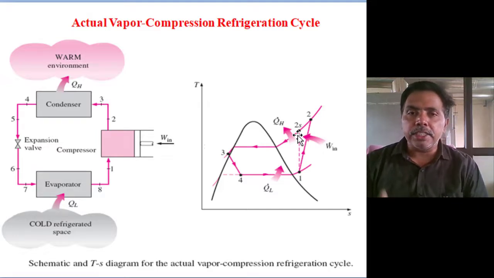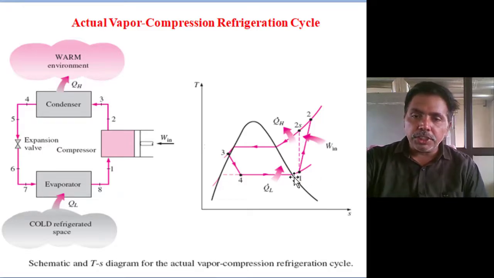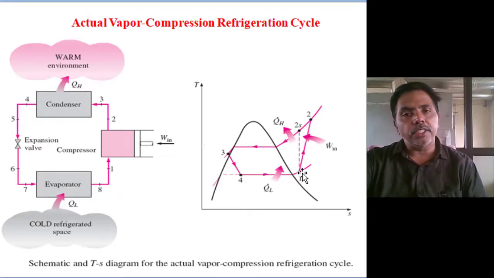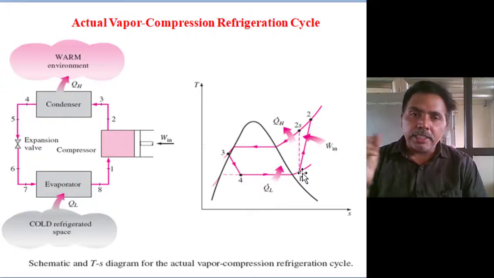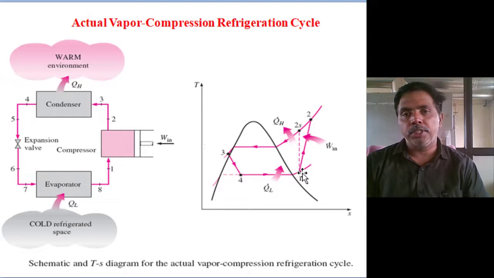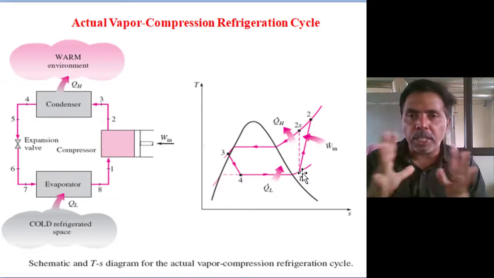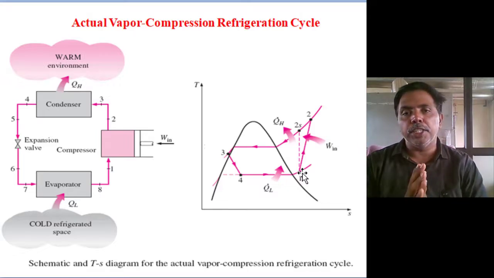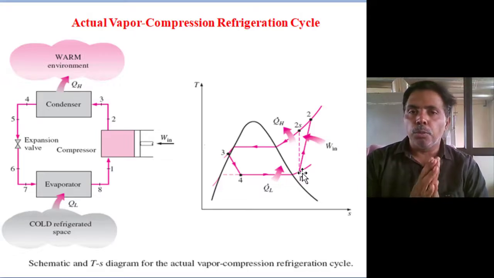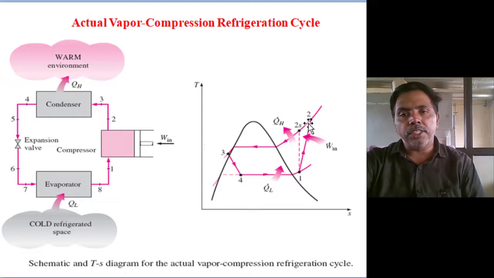For traveling that distance, it will absorb heat from the ambient. So instead of saturated, it will reach a superheated condition. And next, theoretically in the ideal cycle we assume an adiabatic process, but practically isentropic is not possible, meaning some heat loss to the environment will take place during compression. So more work input we are giving, so work input is increasing.